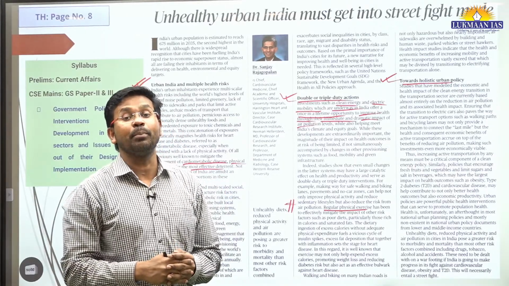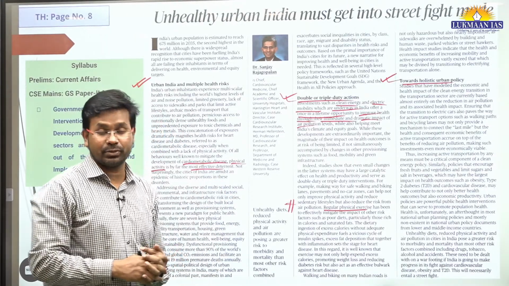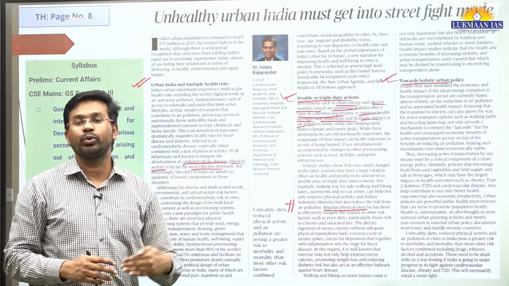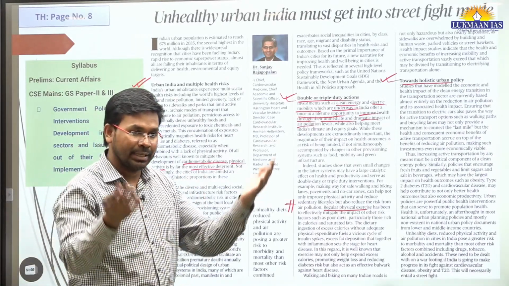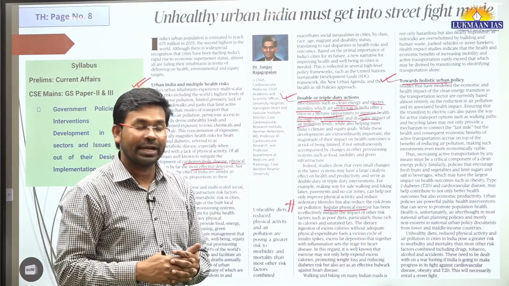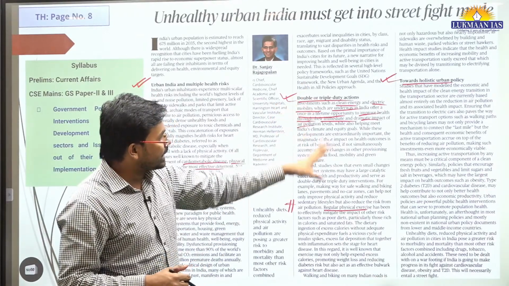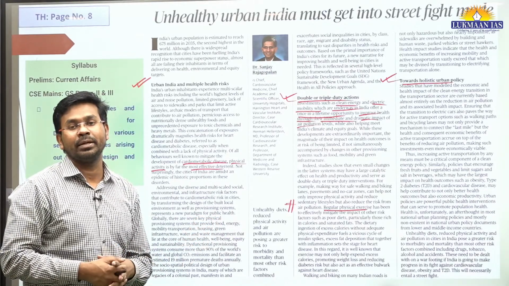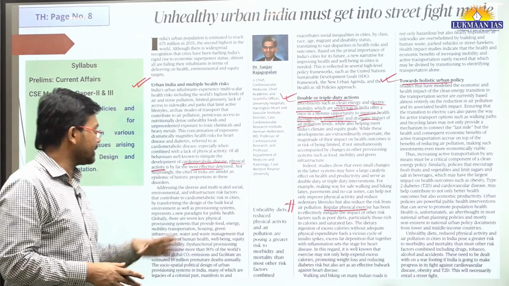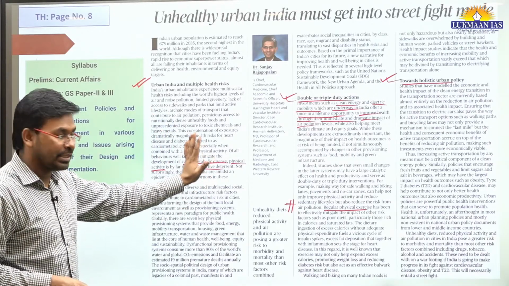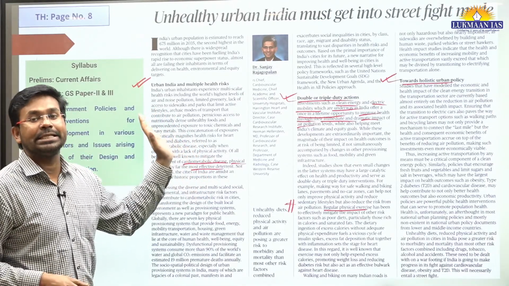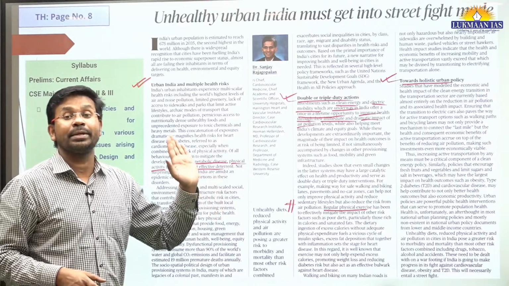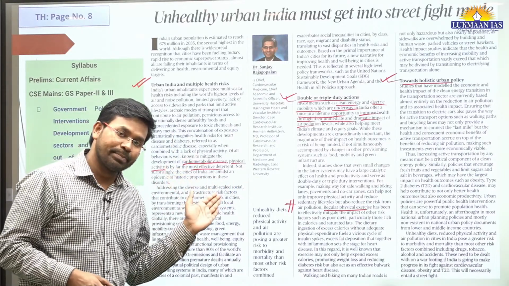We need to create more park facilities, so that people can go to the park, do exercise, and inhale fresh air there. So in this article, the author has discussed many things that are going to be beneficial for the urban population. Okay, so this is a good topic, I would say. It may reflect in GS paper 2, it may come in GS paper 3 as well, and it may come in GS paper 1 as well.